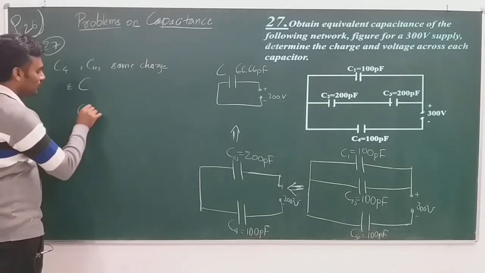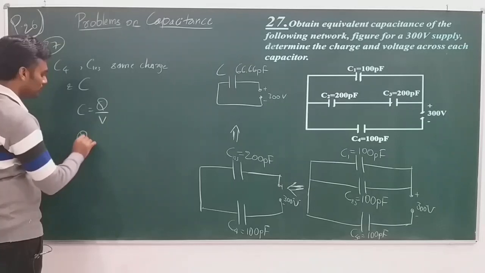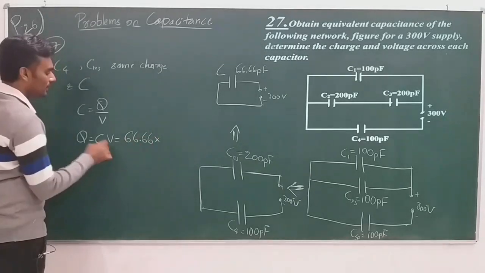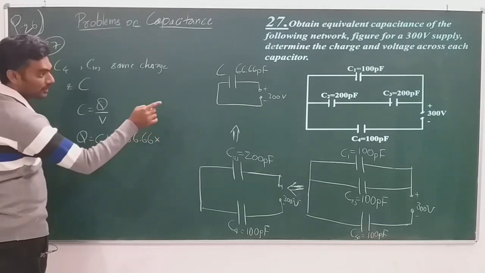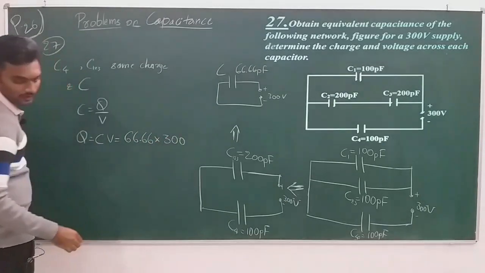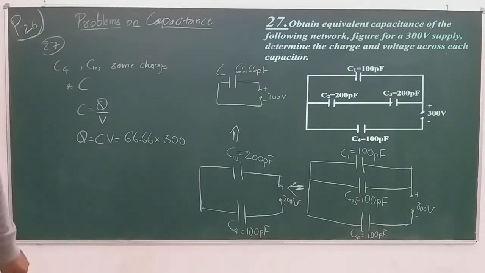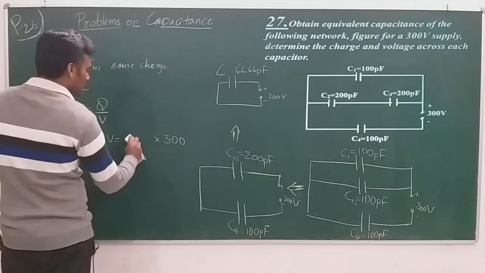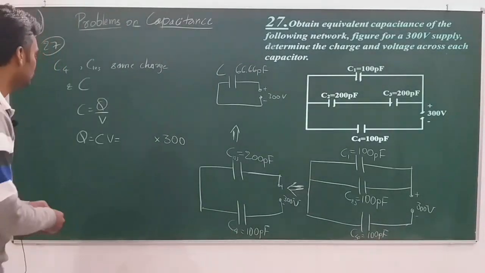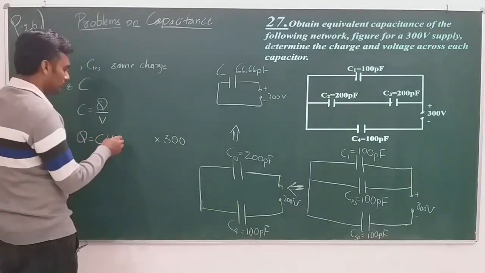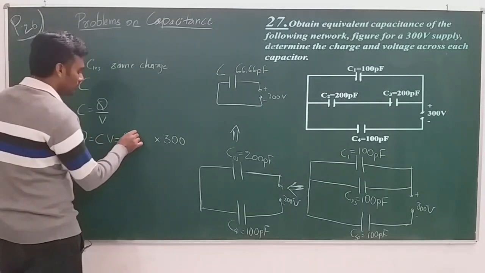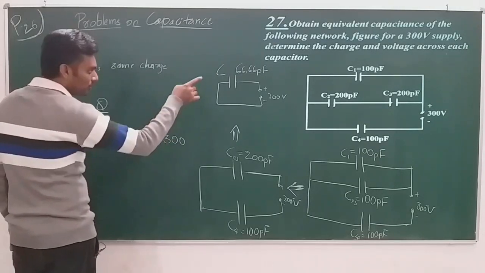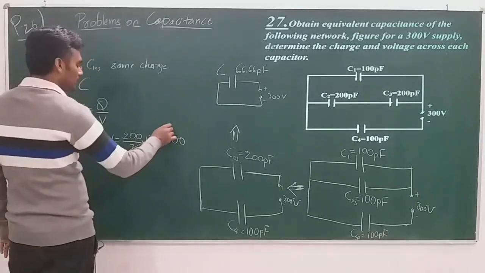So C is equal to Q by V, Q is equal to CV. C is 66.66 into V, what is V? 300 volt, right? So simplify this. What is that 66.66? Actually, it was 200 by 3, right, 200 by 3 into 10 to the power of minus 12. Shouldn't forget to put the pico one. So 3 ones are 300.